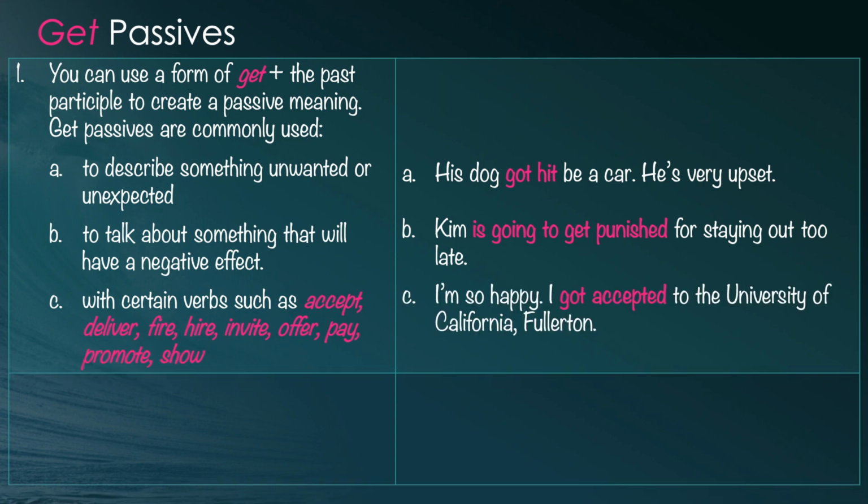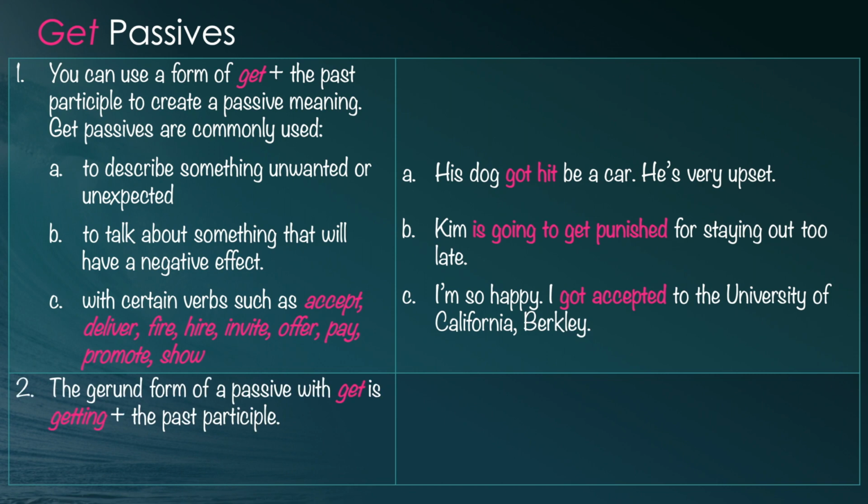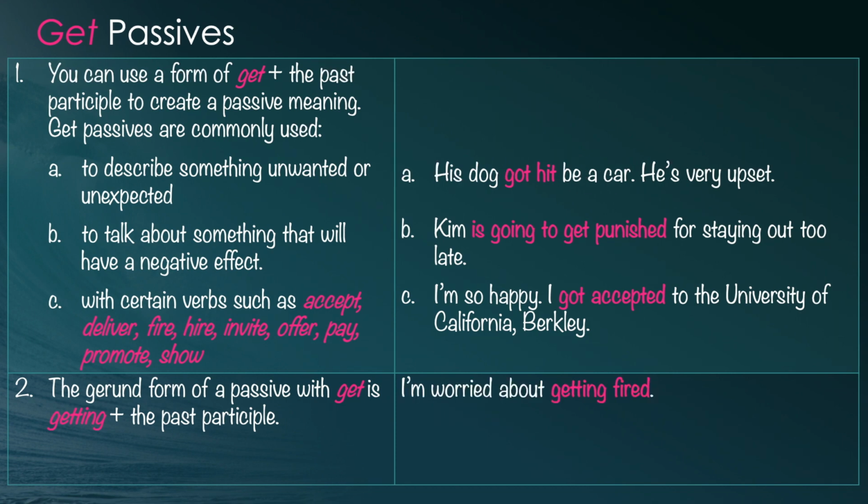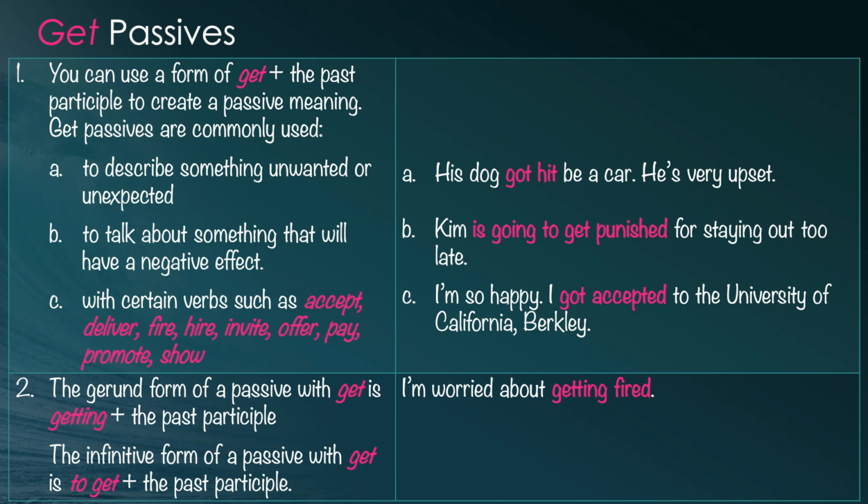I'm so happy I got accepted to the University of California, Fullerton. The second rule is the gerund form of a passive with get is getting plus the past participle, like I'm worried about getting fired. And the infinitive form of the passive with get is to get plus the past participle.